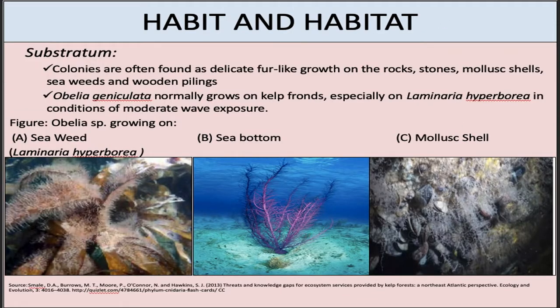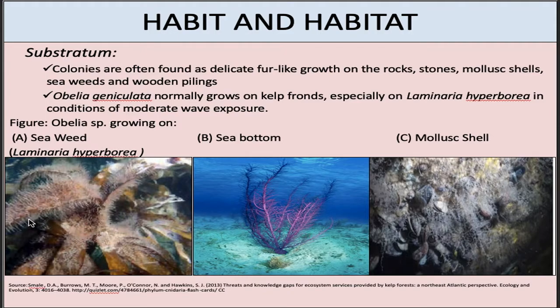So now we know Obelia is marine, found in seawater up to 80 to 100 meters. How? The colonies are attached to a substratum, and that substratum can be rocks, stones, mollusk shells, seaweeds, or even wooden pilings. Obelia geniculata very commonly grows on a seaweed known as Laminaria hyperborea.